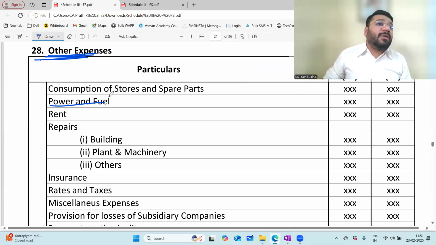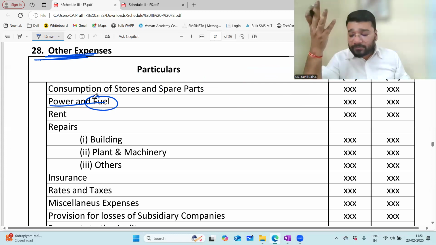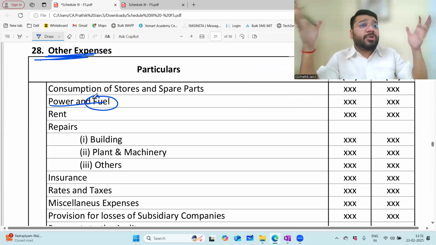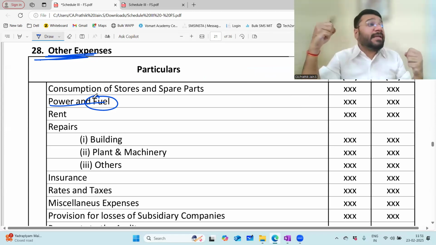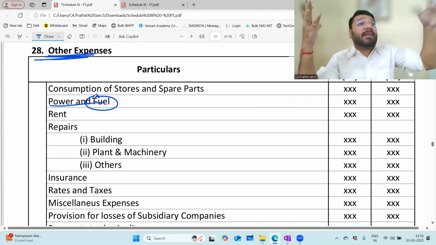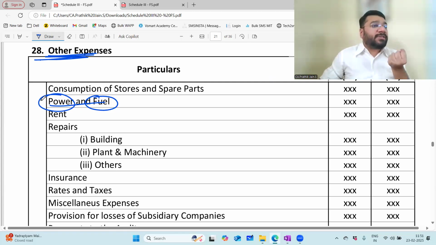Next comes power and fuel. All of you understand what power and fuel is? Power generated at the factory, power charges at the factory level, fuel for your gensets, etc. That is your factory charges. Some people have their own EB power generating unit, solar, thermal power plant, or biogas power plant. So all these are power generating sources.